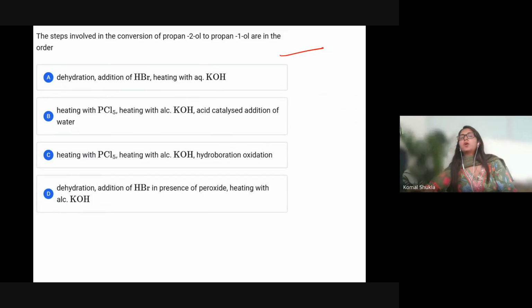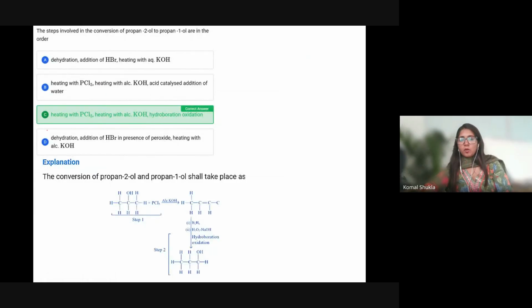Now you have the next question. The steps involved in the conversion of propan-2-ol to propan-1-ol are in the order. Let's check. Most of you chose option D. Let's check. This is option C.